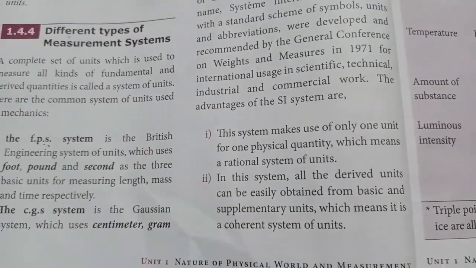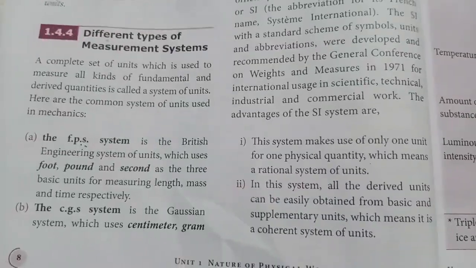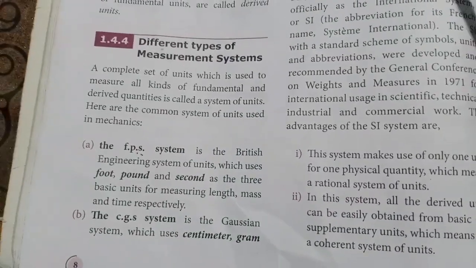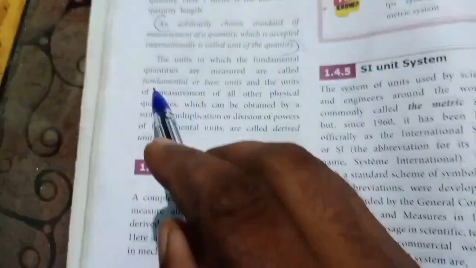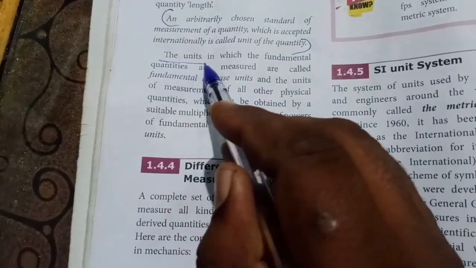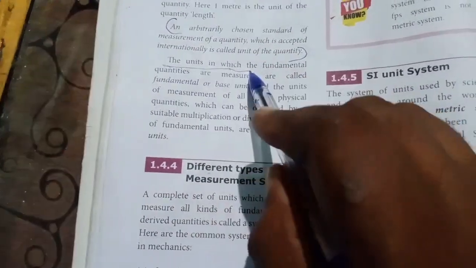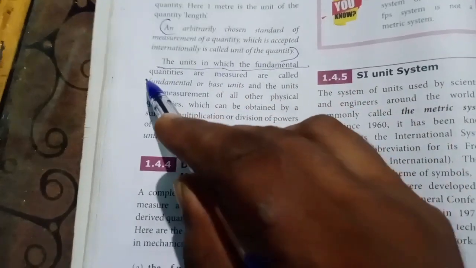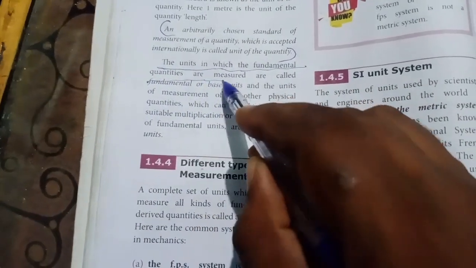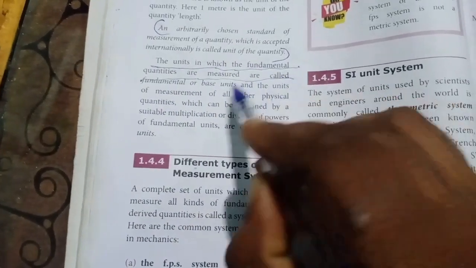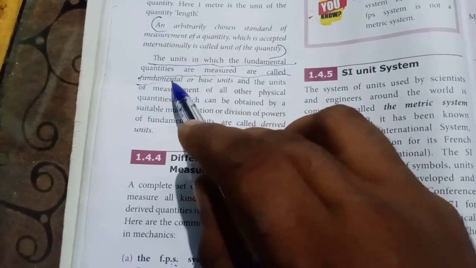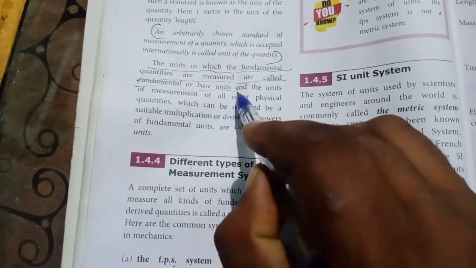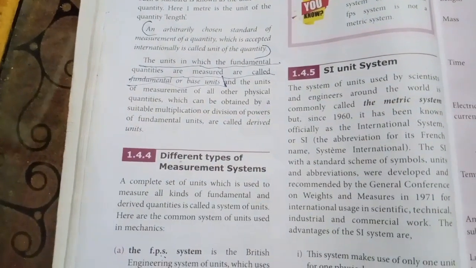Mass is a fundamental quantity. Time is a fundamental quantity. These fundamental quantities we measure using some unit. That is what we call the fundamental or base unit.